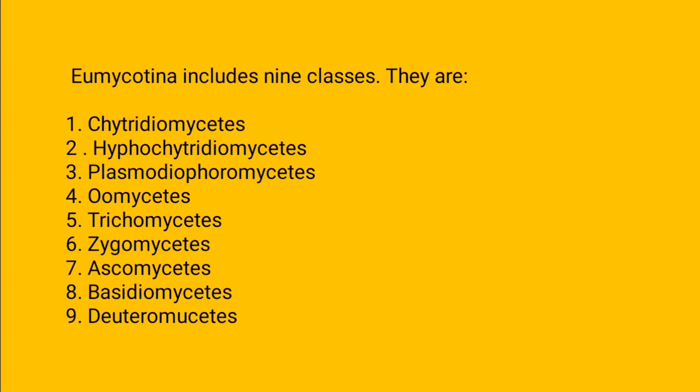The first is Chytridiomycetes, second Hypochytridiomycetes, third Plasmodiophoramycetes, fourth Oomycetes, fifth Trichomycetes, sixth Zygomycetes, seventh Ascomycetes, eighth Basidiomycetes, and ninth Deuteromycetes. These 9 classes are included in the Eumycotina, but the very important classes are Zygomycetes and Ascomycetes, because in our syllabus the fungi species are added in these classes. So we discussed the Eumycotina character.